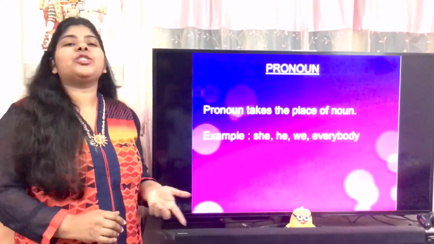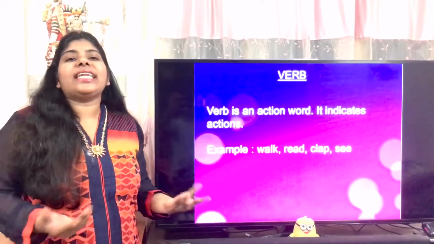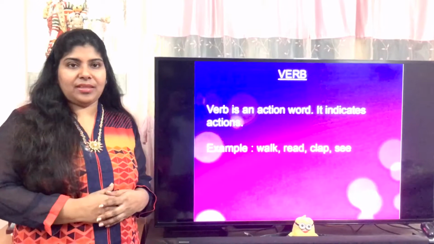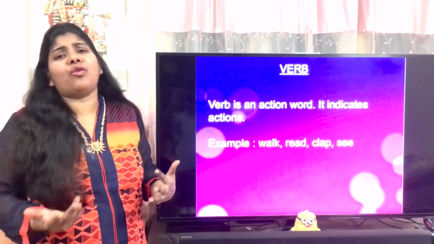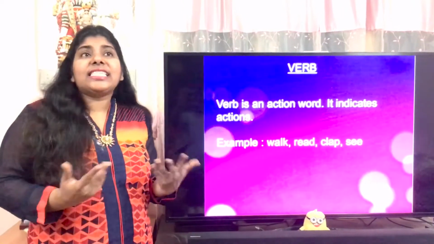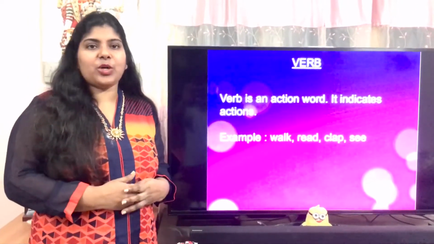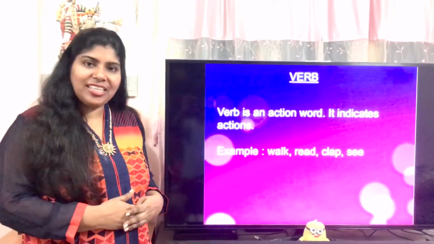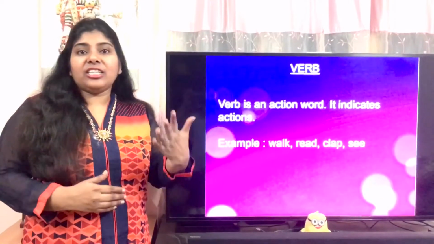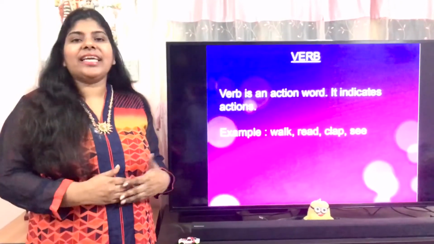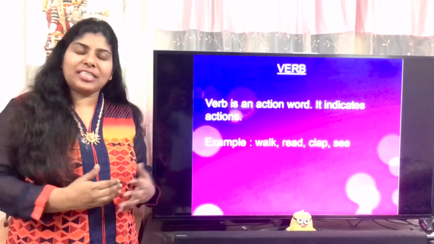And the next one is verb. Verb is an action word. Verb shows actions. Clap, walk, run, see, all these are actions. So verbs are action words. I walk to the park. He runs fast. Many examples. You can make your own examples for verbs.